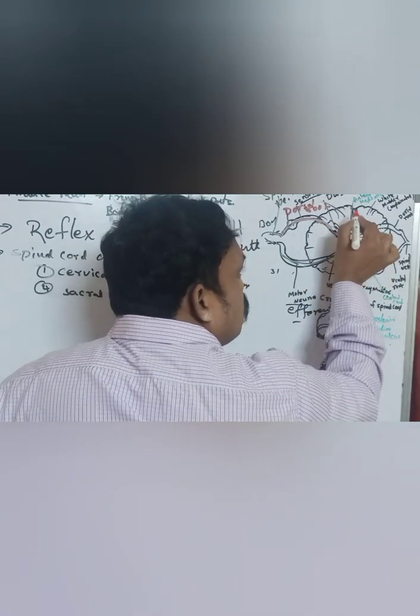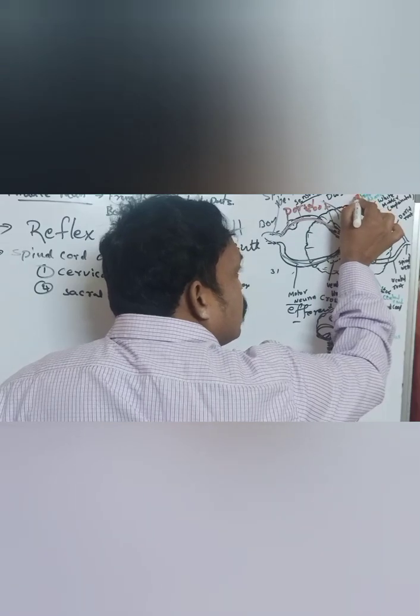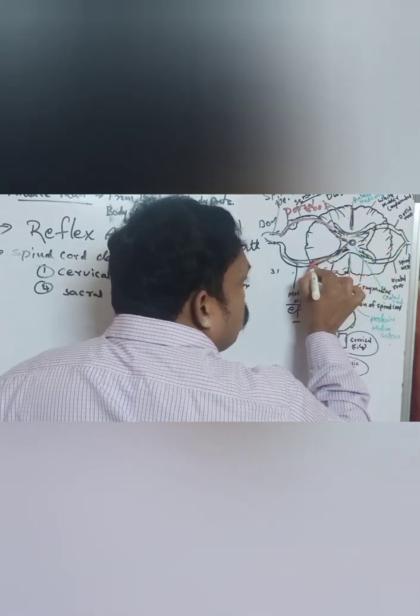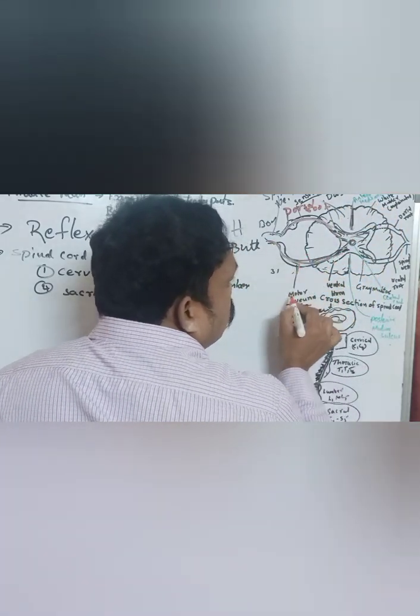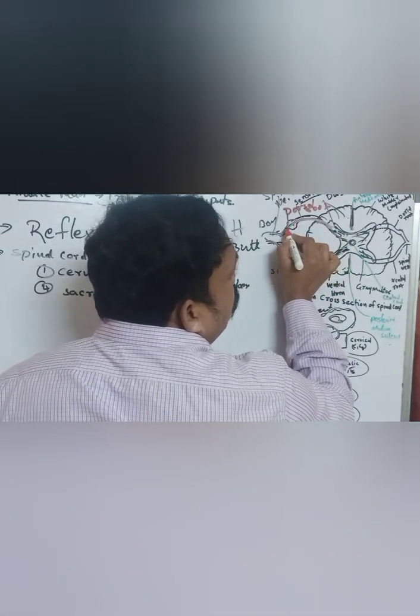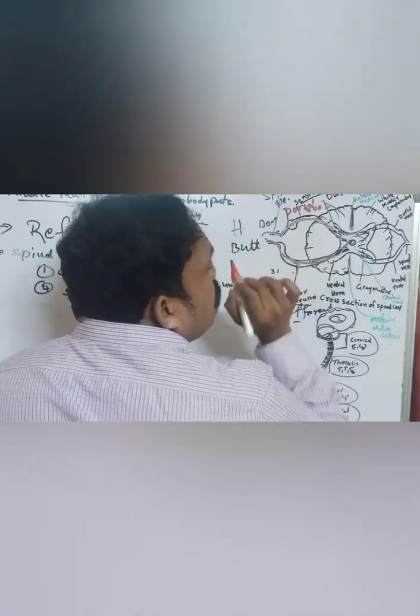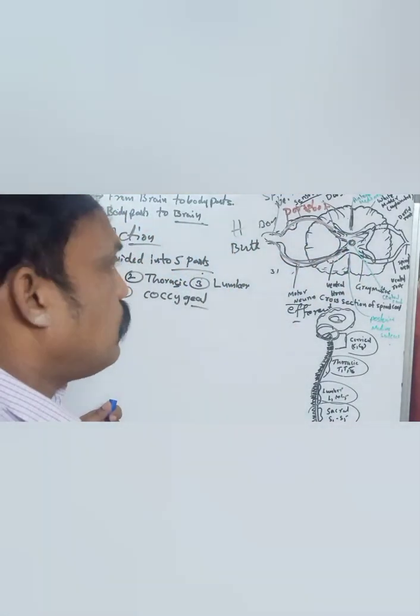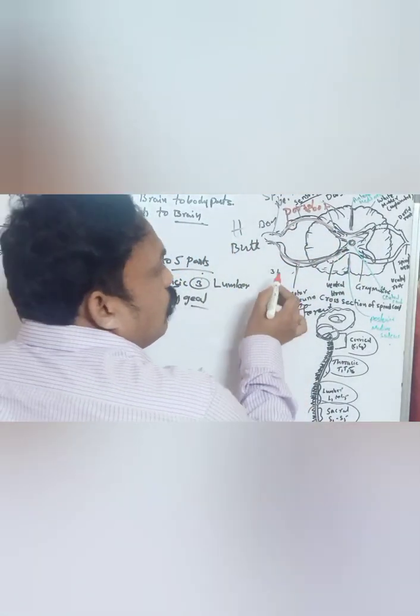The spinal cord passes the message to the brain, which analyzes it and gives the response through motor neurons. So the dorsal root consists of which type of neuron? Sensory neurons, or afferent neurons.